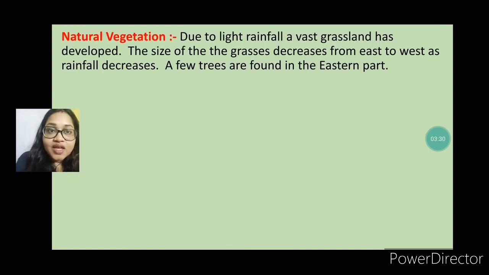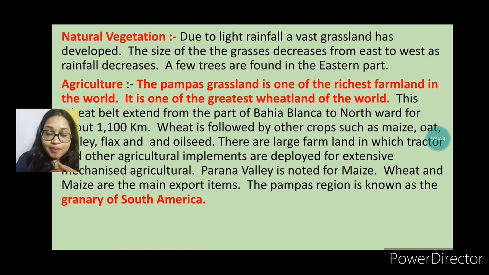Here the natural vegetation is a vast grassland, developed due to the light rainfall. The size of the grasses decreases from the east to west as the rainfall decreases. A few trees are found in the eastern part. Next one is agriculture. The Pampas grassland is one of the richest farmlands in the world, and it is one of the greatest wheatlands of the world. You just remember these two important points.